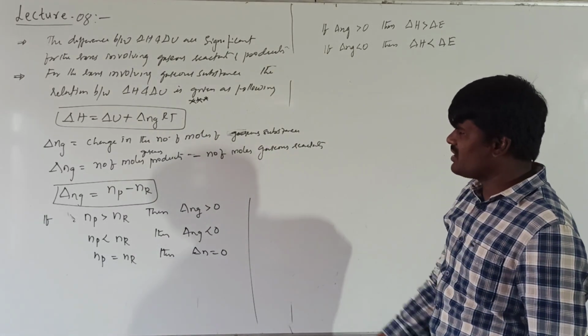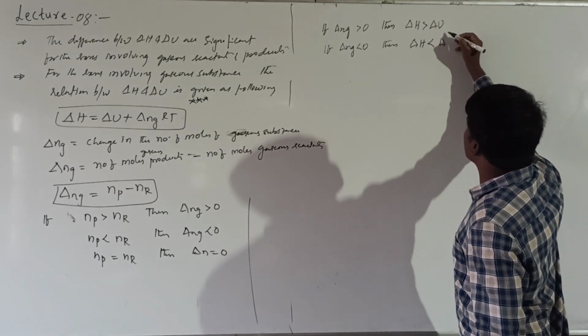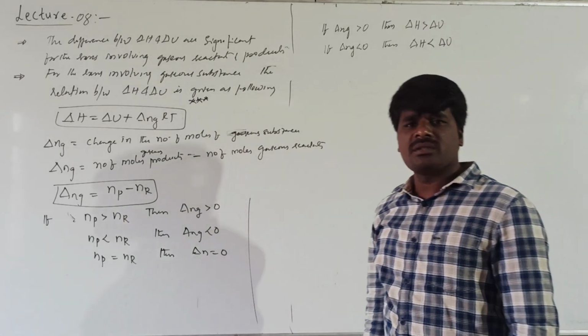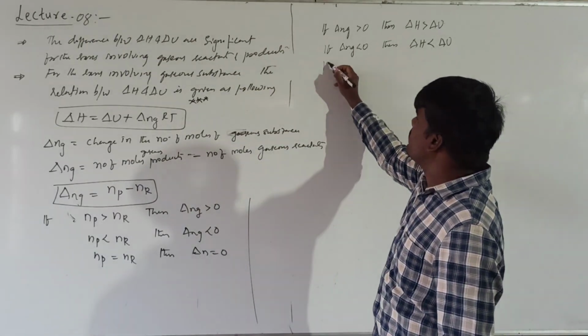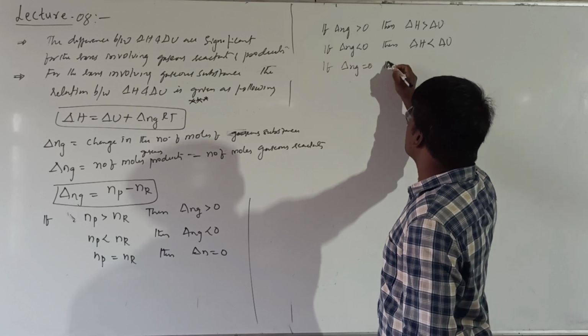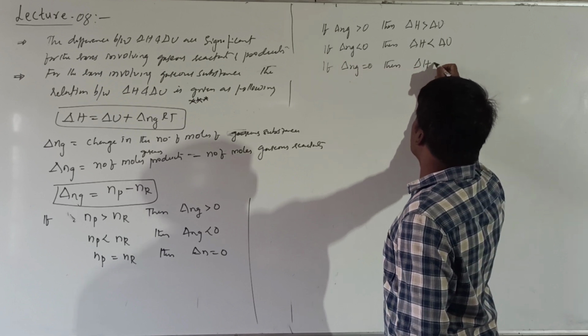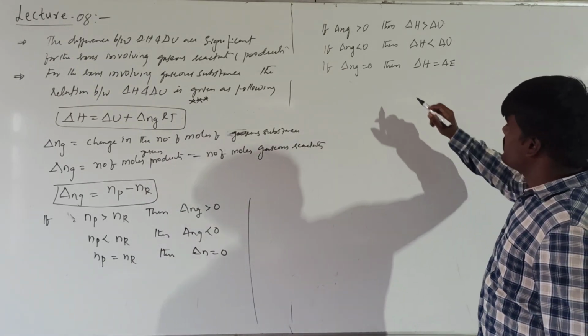Sometimes I may be writing delta U and sometimes delta E. This doesn't make any difference, as internal energy can be represented either with E or U. If delta Ng is equal to 0, then delta H will be equal to delta E. This is a very important conclusion.